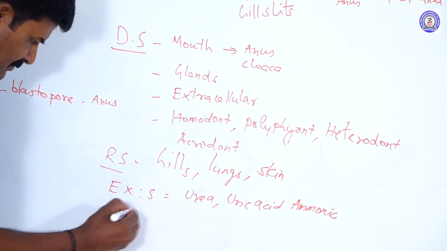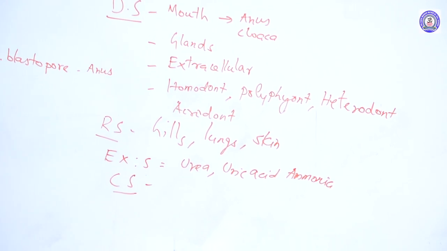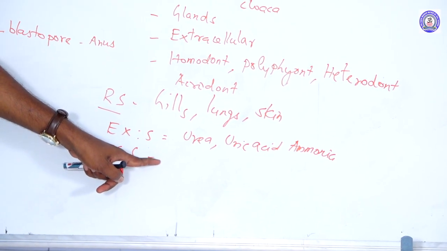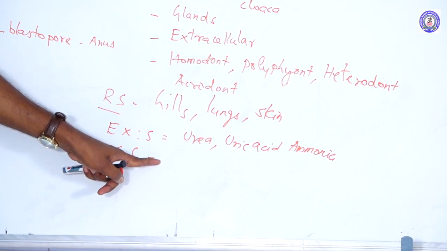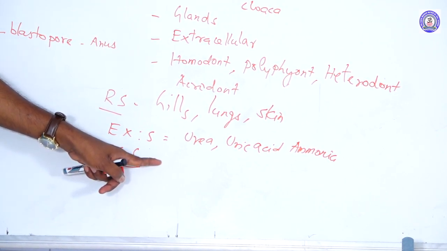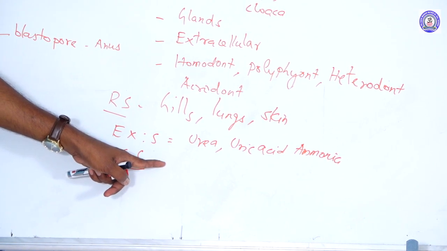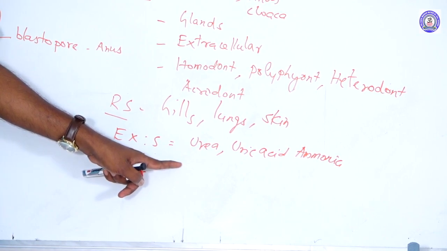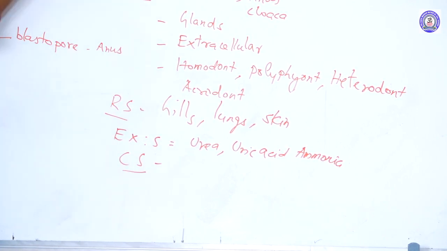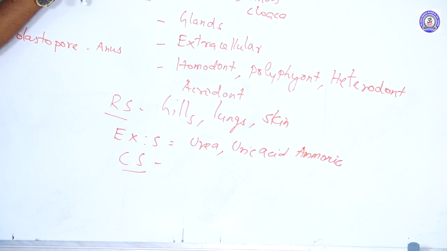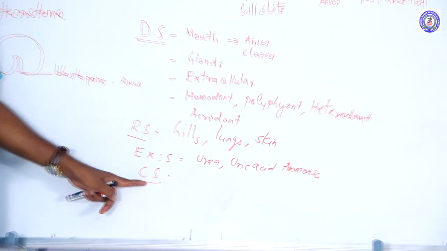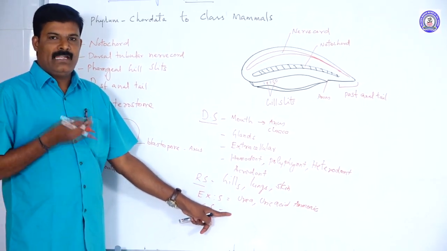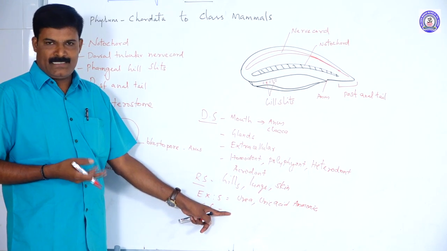Next is the circulatory system. The organ of the circulatory system is the heart. It is a closed type of circulation, which means the blood is transported through closed tubes or blood vessels. The heart may be 3-chambered, 2-chambered, or 4-chambered, because chordates contain several subgroups. The blood of chordates is red in color due to the red pigment hemoglobin. In some other animals it is different.